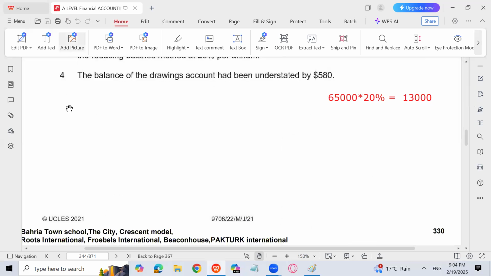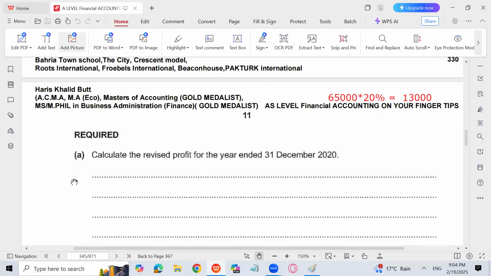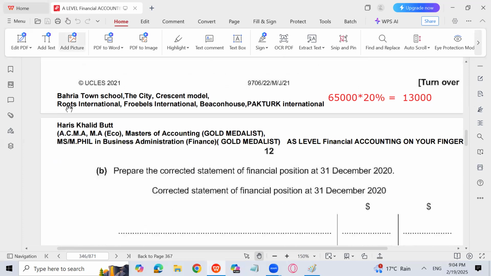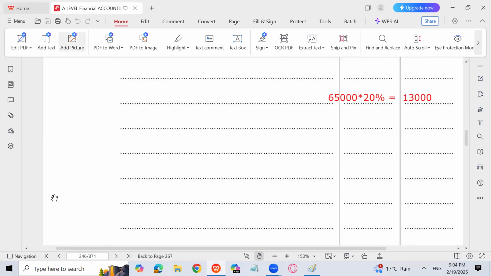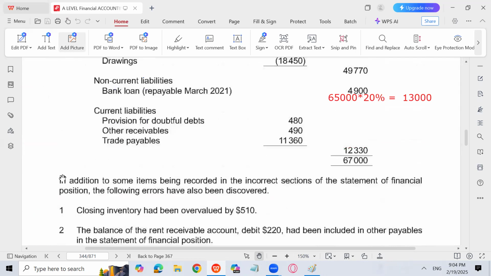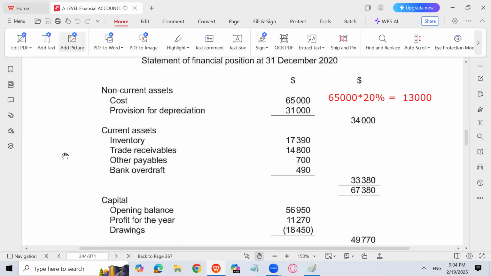The requirement of the question is to calculate the revised profit for the year and then prepare the corrected statement of financial position also. So let's first do this part and then we can prepare the corrected balance sheet also.